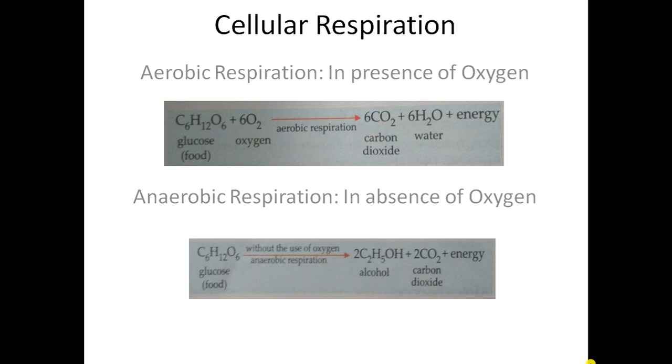Here we are getting carbon dioxide and alcohol along with energy, okay. And finally the last parameter is how much energy is released. As you all know, aerobic respiration is the efficient form of respiration, so we get a large amount of energy in this case. But in anaerobic respiration, a very small amount of energy is released, okay.